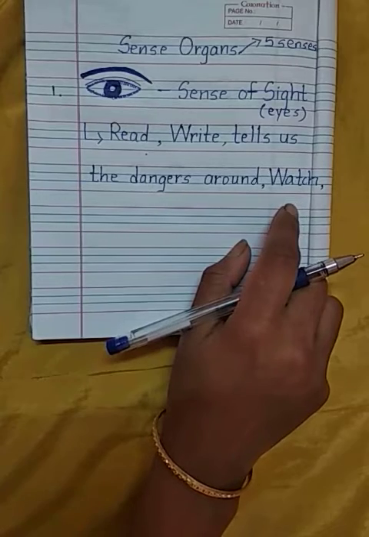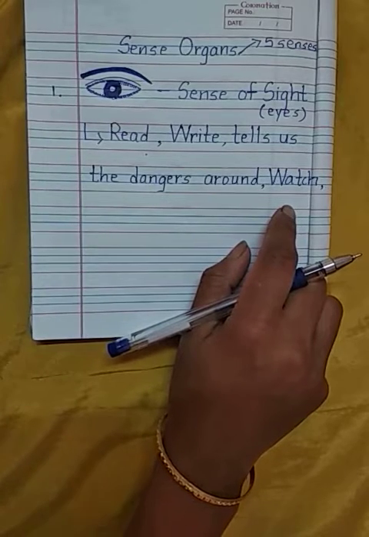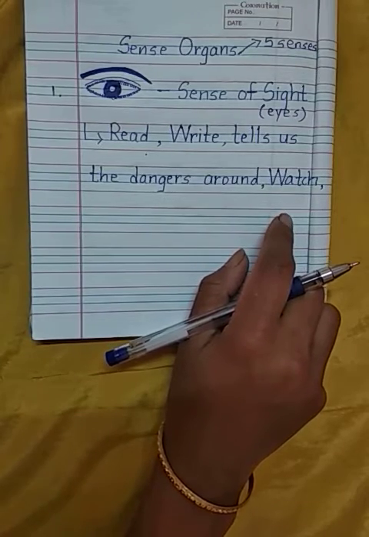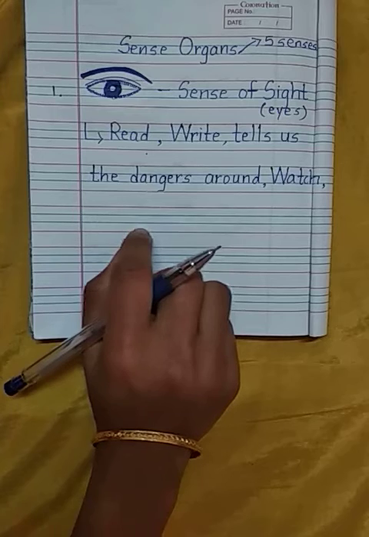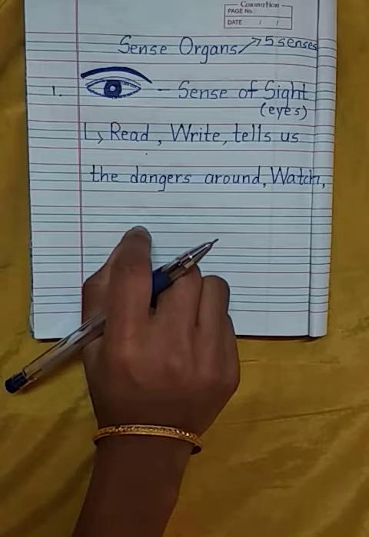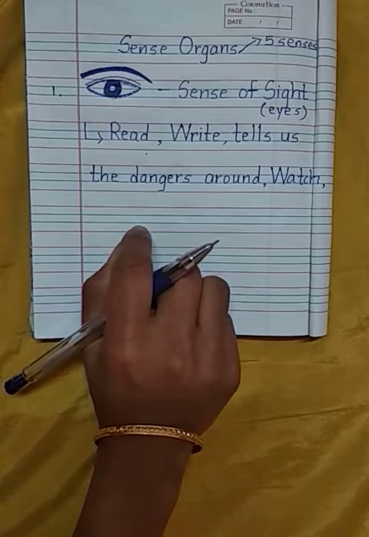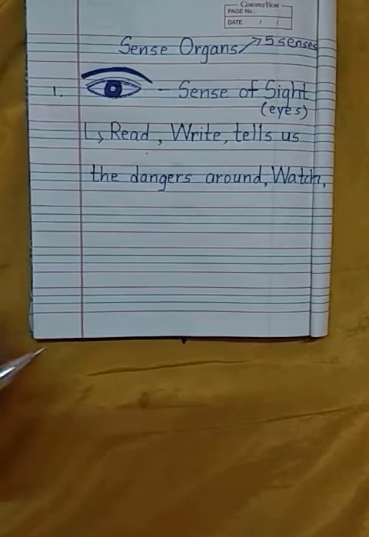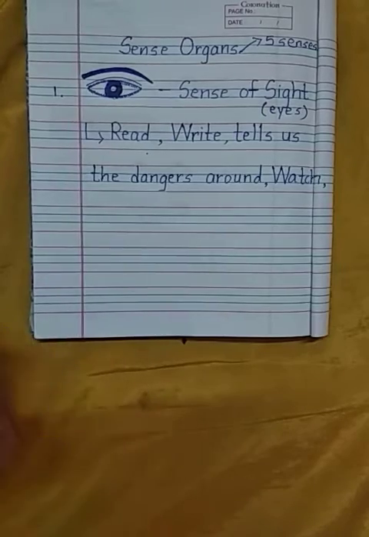Then it helps us to watch cartoons or any serials on television. Eyes will help us to see from a distance. If there is a hole or something that is a danger, it will help us know there is danger around.